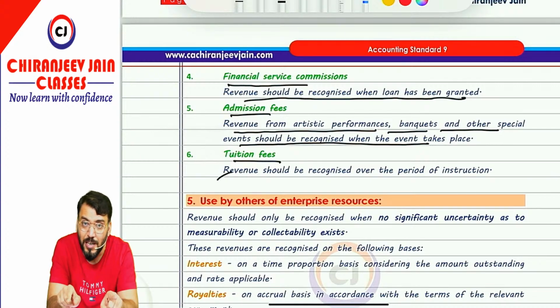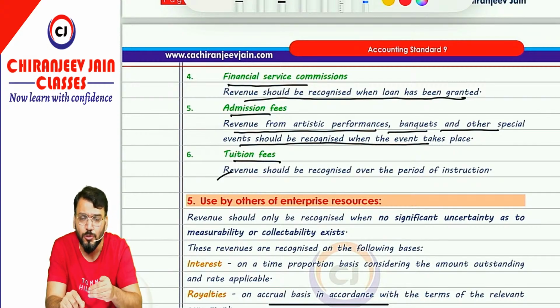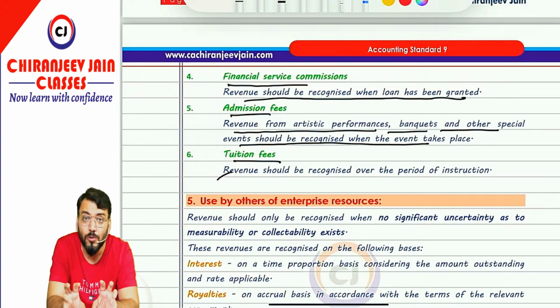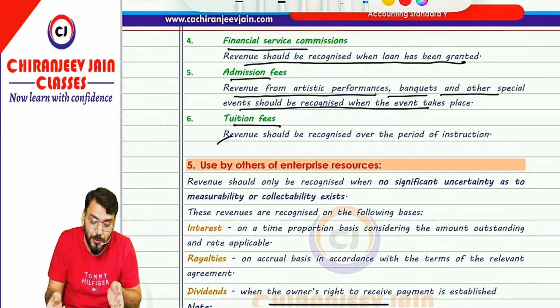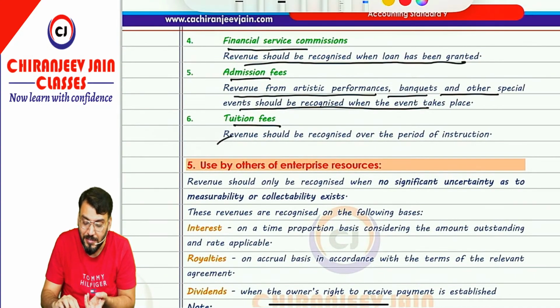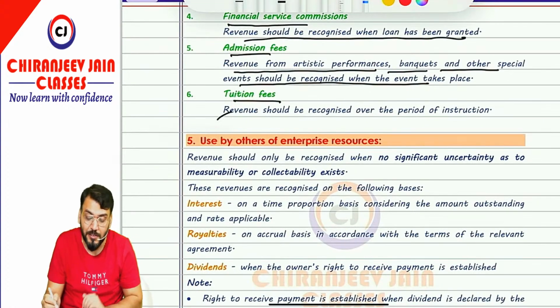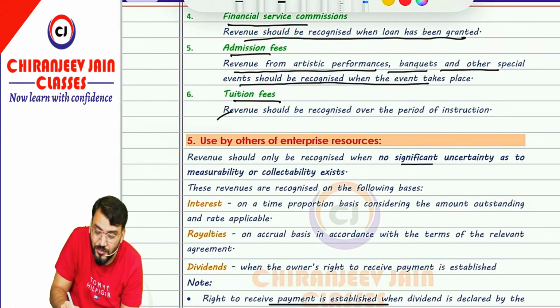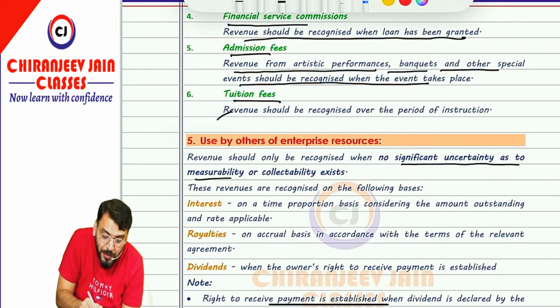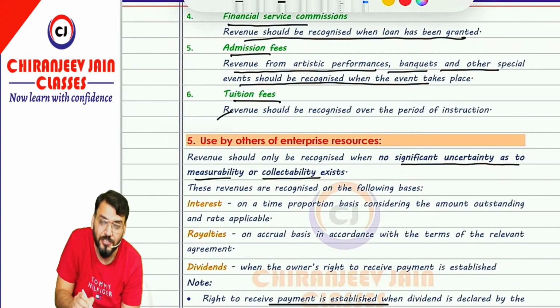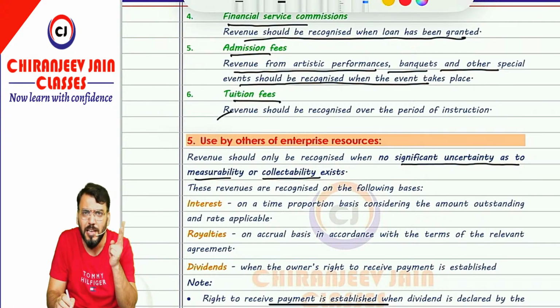So how to recognize that royalty income? Or say I have given some loan to you, so my resources are used by you, and I will generate some interest income. In that case, how to recognize that interest income or dividend income? Chalega. So revenue should be recognized, AS9 says, only when there is no significant uncertainty as to the amount of measurement or collection.